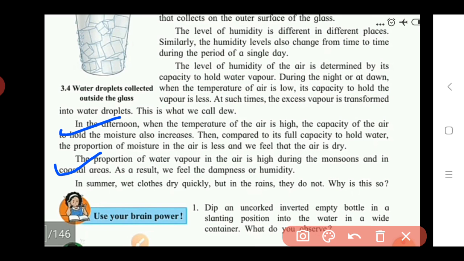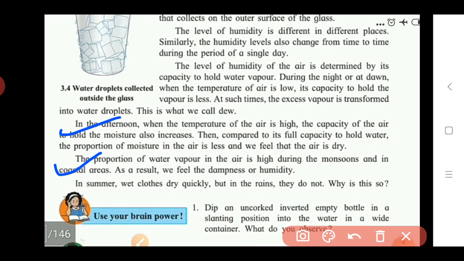And also in the coastal region, that is, at sea level or near sea level, the air is very moist, that is, the air contains a larger proportion of water vapors. So as a result, we feel the dampness or humidity. Dampness means wetness, that is, the air has moisture, a feeling that the air is very moist in nature during this monsoon season or also at a coastal region. Why? Because it contains a large amount of water vapors in the air.